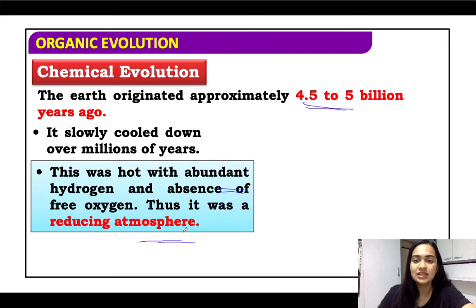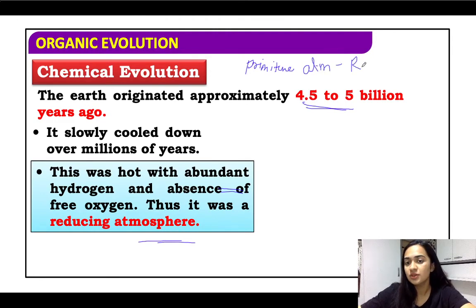Primitive atmosphere यानी कि atmosphere. So the primitive atmosphere was reducing in nature.